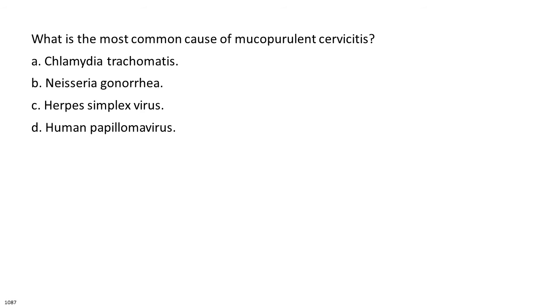What is the most common cause of mucopurulent cervicitis? A. Chlamydia trachomatis. B. Gonorrhea. C. Herpes simplex virus. D. Human papillomavirus.